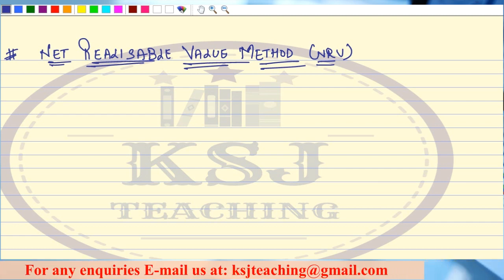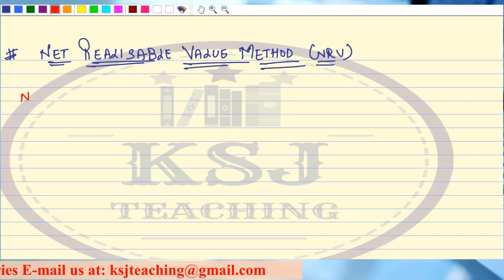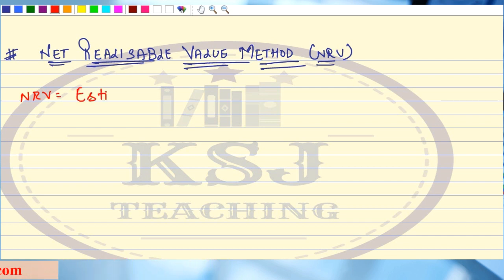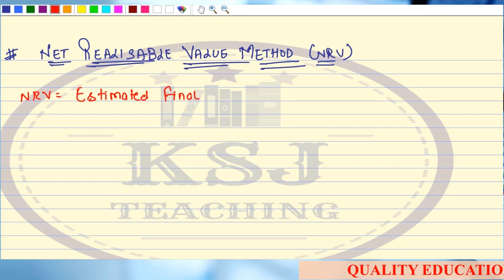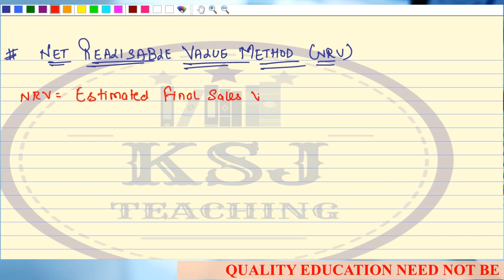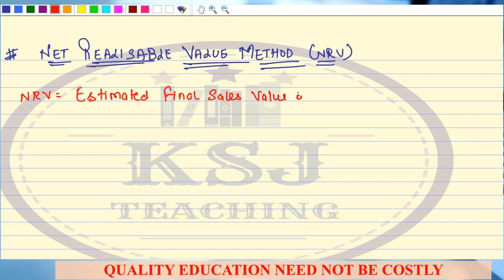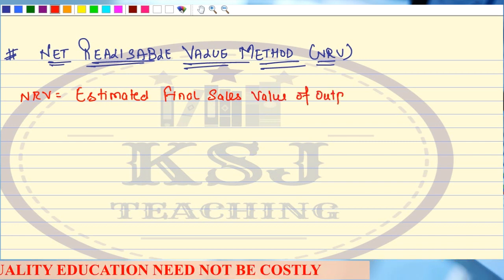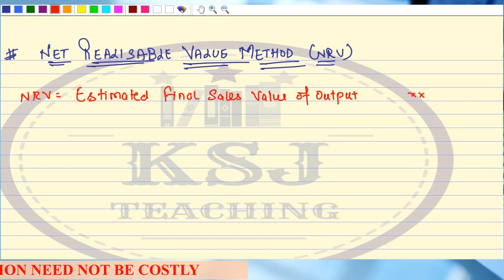So the NRV says, what is your estimated final selling price? What is your estimated final sales value of output? Now, if you can see here very carefully, what I have written is the estimated final sales value of output.